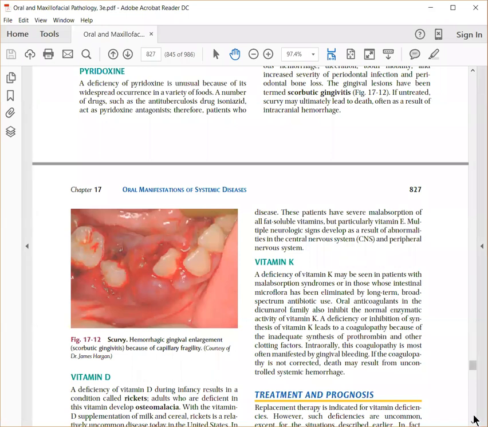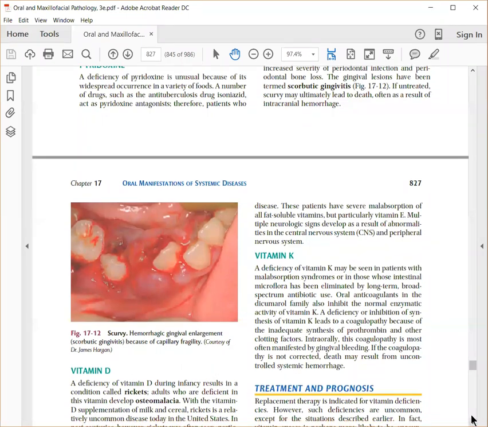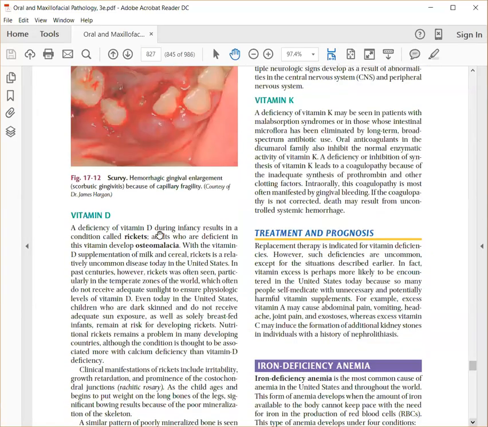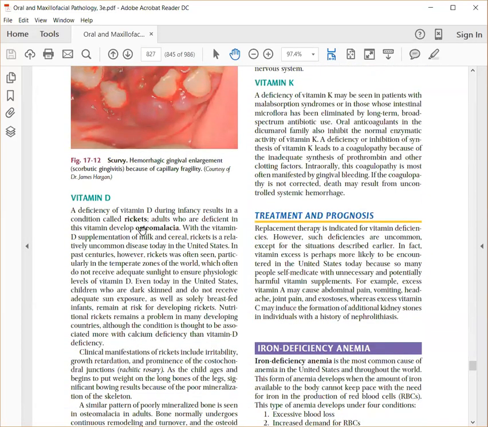can lead to intracranial hemorrhage and can lead to death. Vitamin D deficiency in children leads to rickets, and if it is seen in adults, it is called osteomalacia. Okay, so rickets can be seen due to defective bones. They can have an enlarged chest, which is called rachitic rosary. The children can show retarded growth. They are irritable to small stimuli.